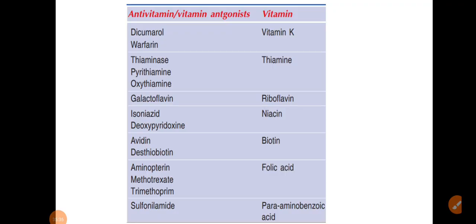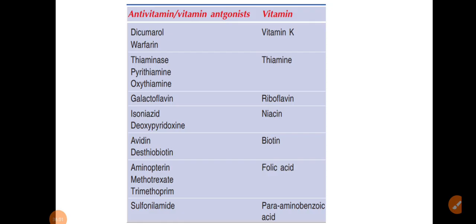Okay, this chart is also very important because all vitamins have their antagonist. Like vitamin K has dicumarol and warfarin. As we know, these are the anticoagulant molecules. In thiamine, there are thiaminase, pyrithiamine and oxythiamine. In riboflavin, that is galactoflavin. Then niacin, that is isoniazid and deoxypyridoxine.